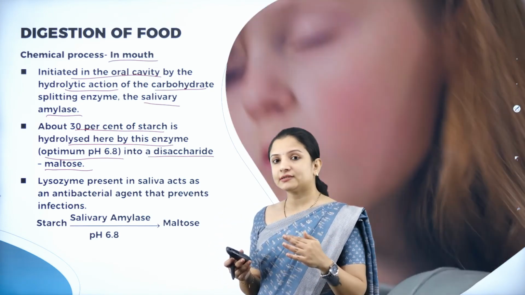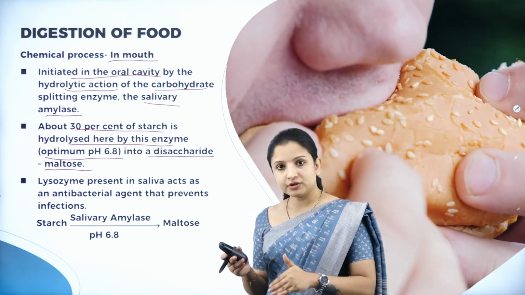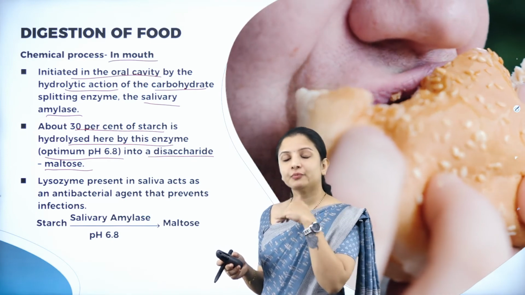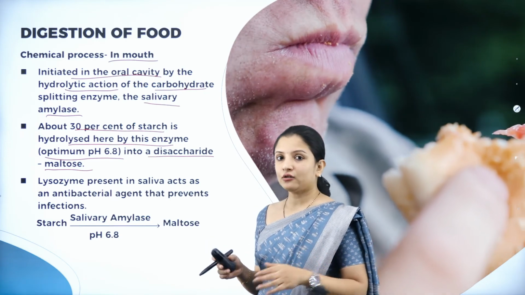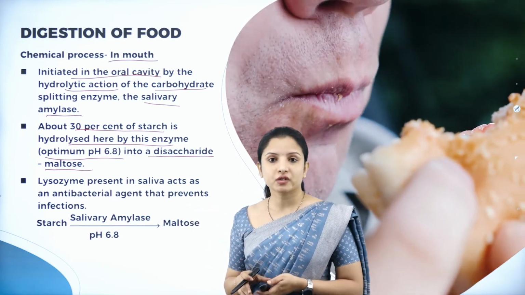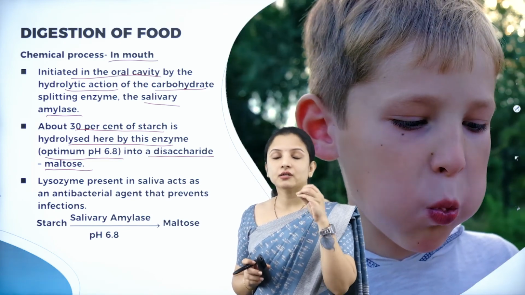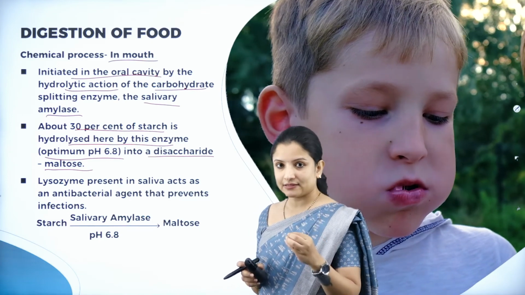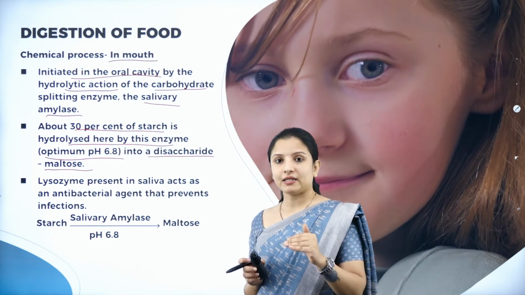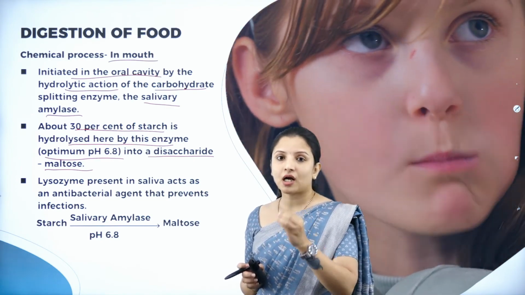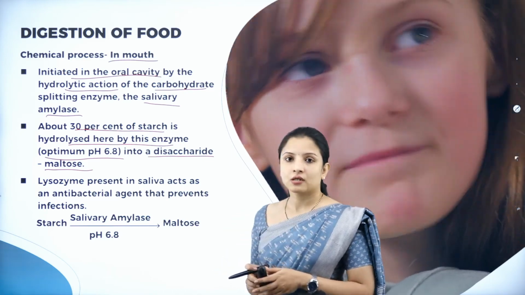Further, those disaccharides have to be broken down into monosaccharides and then into even simpler forms and made available to the body. That process will occur as the food enters the stomach, small intestine and so on. But 30% of the digestion of the carbohydrate or starch will occur in the mouth itself with the help of the salivary amylase enzyme, which has a pH of 6.8, breaking the complex carbohydrates into maltose, a disaccharide.